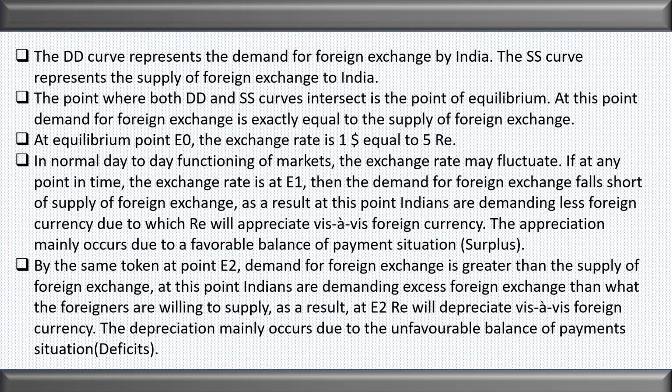It means that there will be a fall in the foreign exchange reserve. As we know that there is a direct relationship between reserve and the strength of the domestic currency, since there is a fall in the foreign exchange reserve, the domestic currency will fall down. The domestic currency becomes weaker. Clear? So with the unfavorable balance of payment, the supply will decrease. When the supply decreases, what will happen? There will be an increase in the exchange rate.